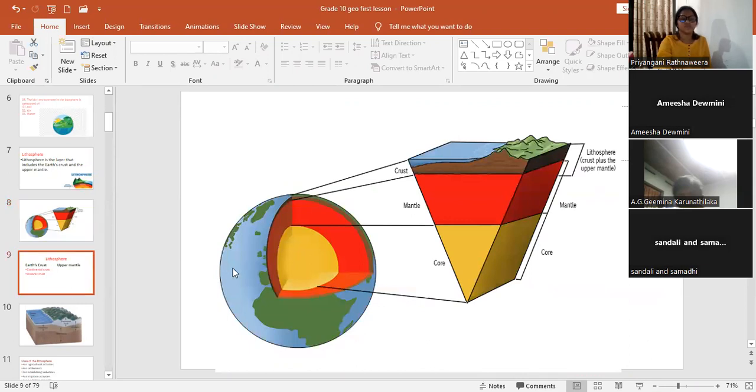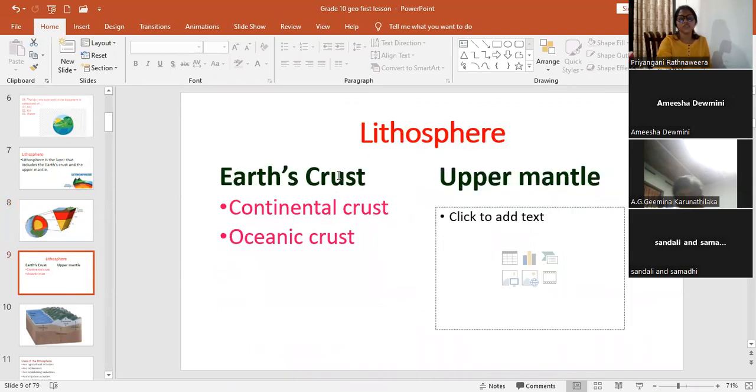Lithosphere consists of two parts, earth crust and upper mantle. What are the two parts of earth crust? What are the two parts of crust? Yes, continental crust and oceanic crust.